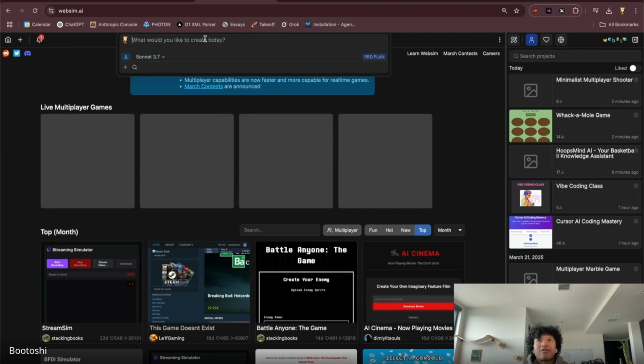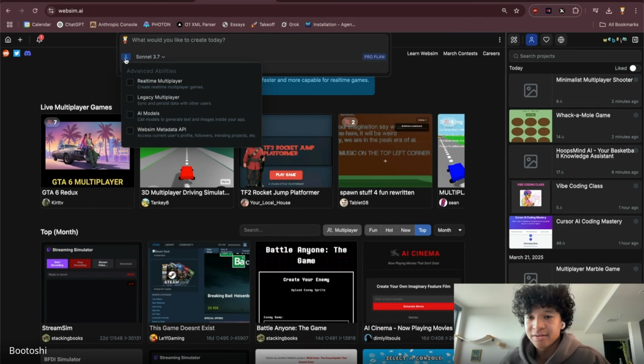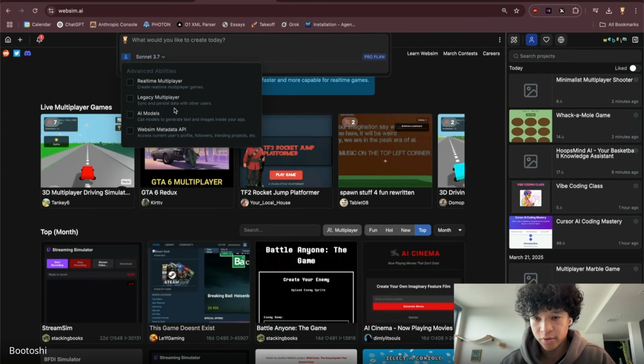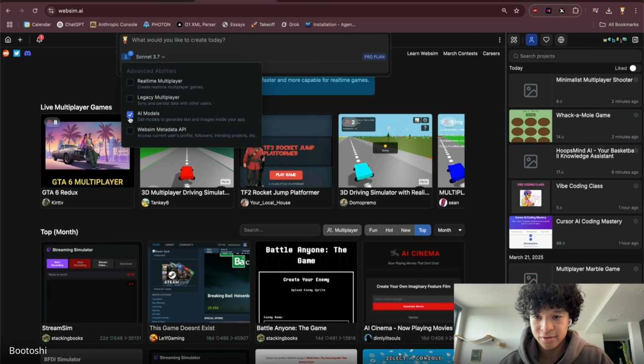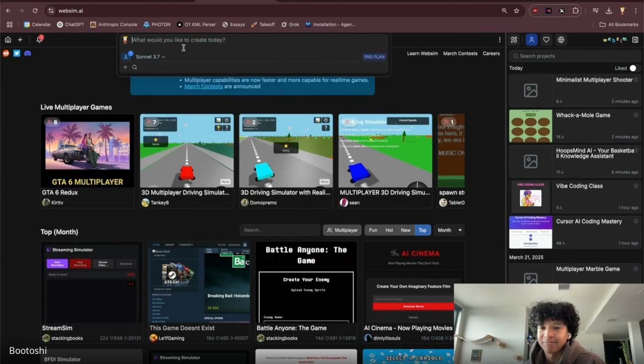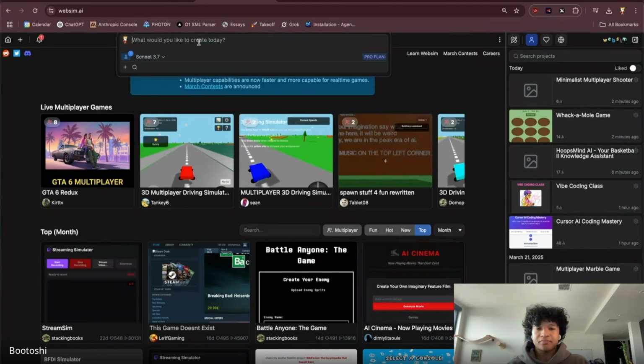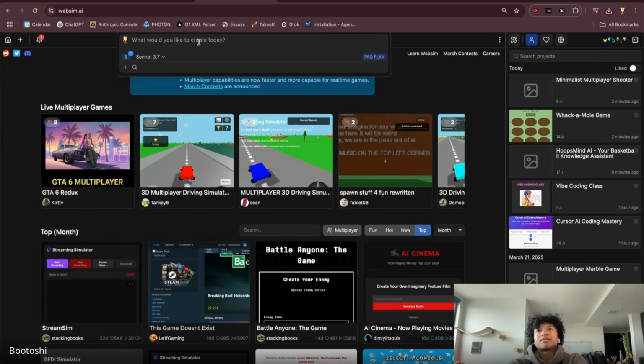So the goal we have right now is we want to make this basketball AI assistant on WebSim. The neat thing about WebSim is that it has AI models built into it that we could work with. And you could select these models, and this tells the WebSim AI system, hey, add specific AI code to my product. So let's take this through a more step-by-step process so we can ensure that it works.